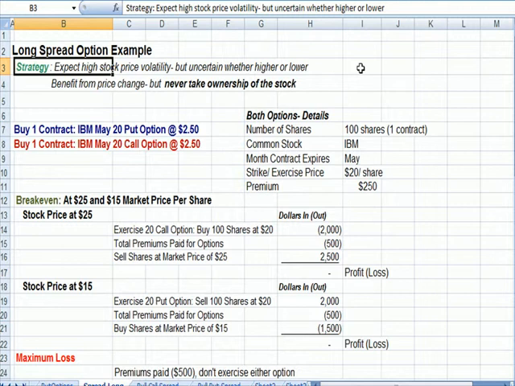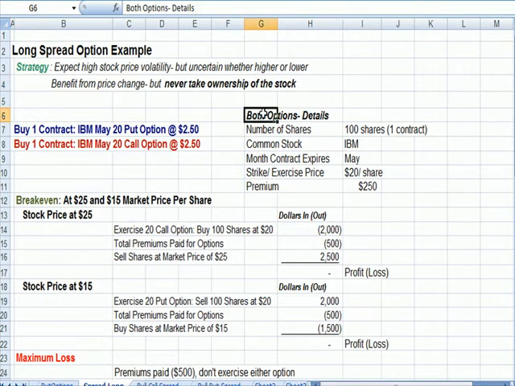Some big event you think will cause a lot of volatility in the market, but you're not sure in what direction. Well, you can benefit from that change and never take ownership of the stock, which means it'll cost you less money out of pocket by setting up a spread position, among others.